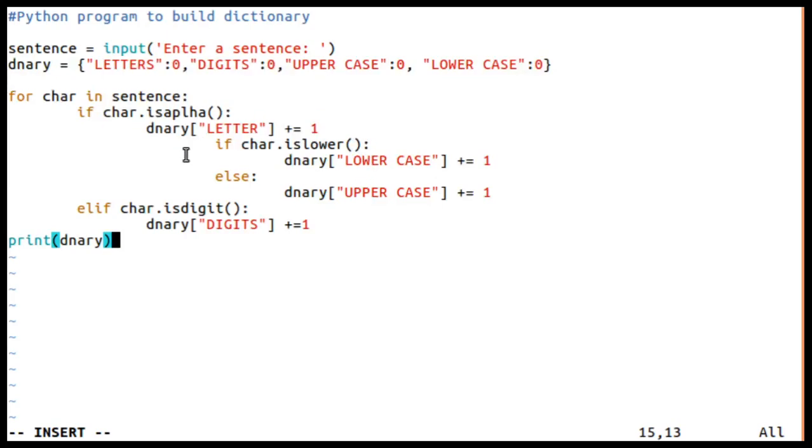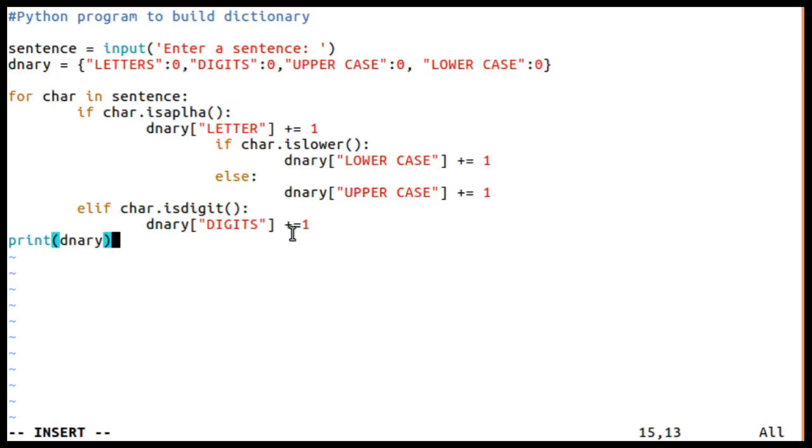It's a mixed combination. You can give this as an example for a program that uses both chained and nested conditionals. If it is a letter, increment its count and check whether it is uppercase or lowercase. If it is lowercase, increment the lowercase count, otherwise increment the uppercase count. If it's not a letter, then check whether it is a digit. If it is a digit, then increment its count.